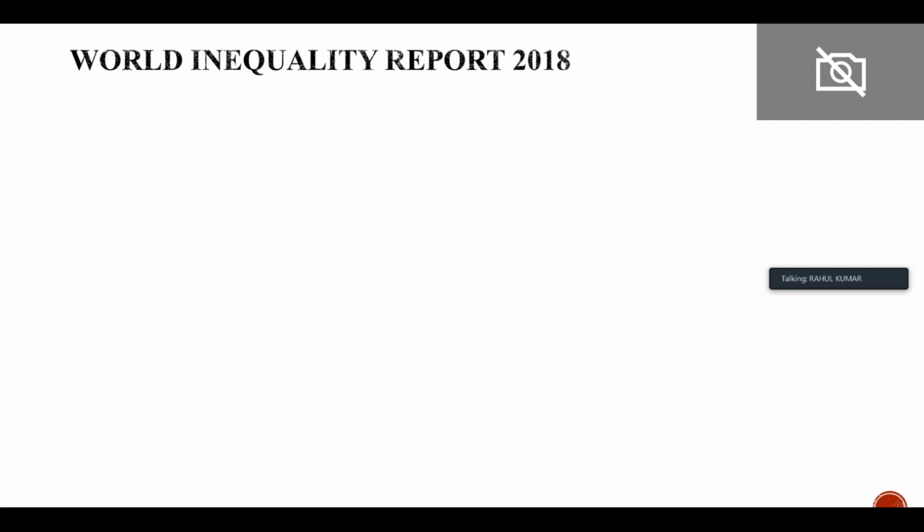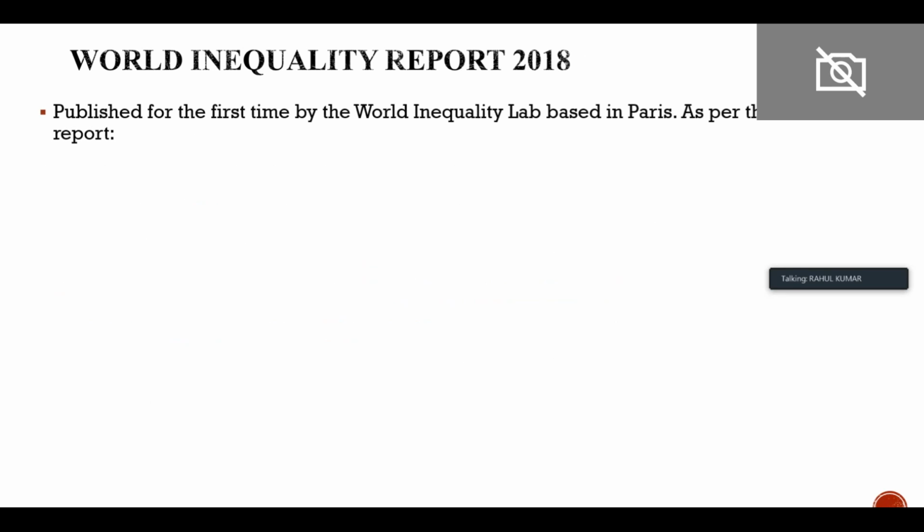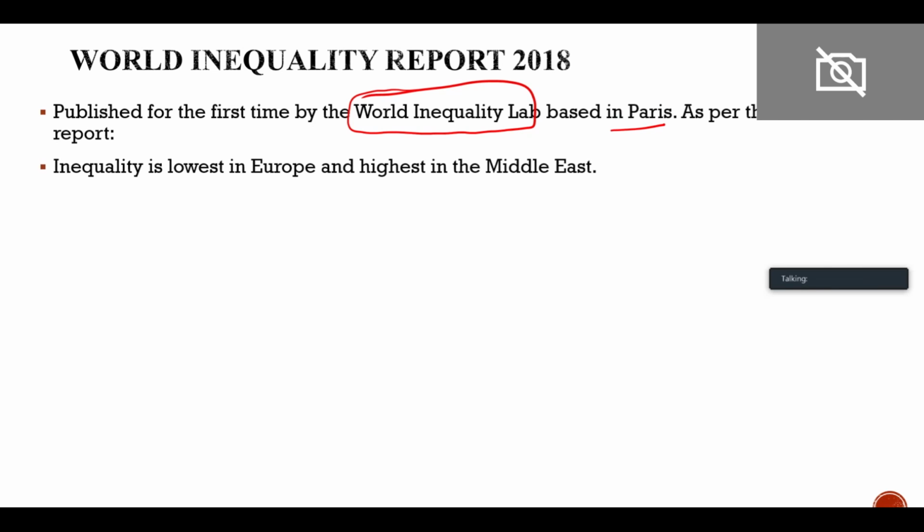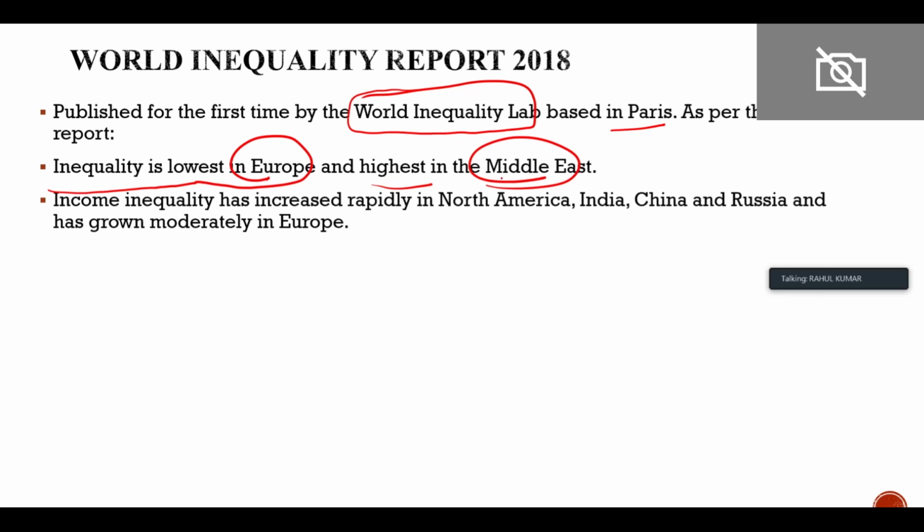Now then there is the World Inequality Report. This report has been given by the World Inequality Lab, which is based in Paris. So you should remember this name. And it has indicated that inequality is lowest in Europe and highest in the Middle East. Income inequality has increased rapidly in North America, India, China, and Russia, and has grown moderately in Europe. So in Europe, inequality is least.